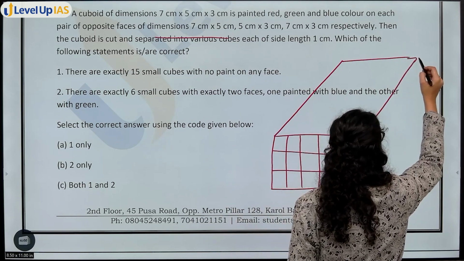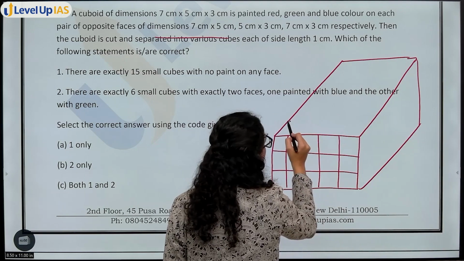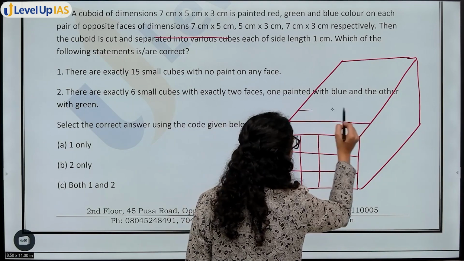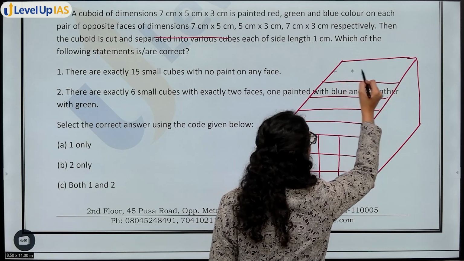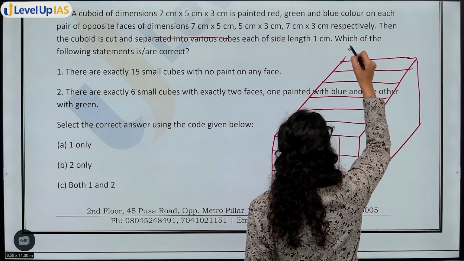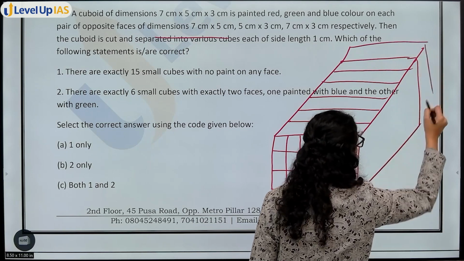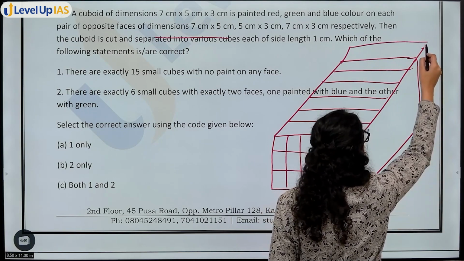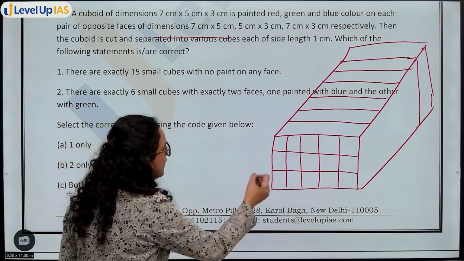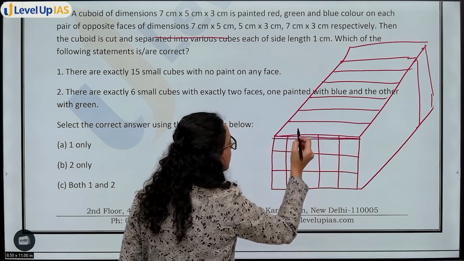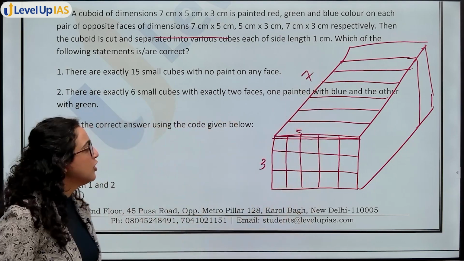Face of 7. ठीक है, so you have 1 2 3 4 5 and extending this you have 6 also. Okay, this is the cube that you have. This side is 5. ठीक है, this side is 3, this side is 7. I have kept the cube like this.